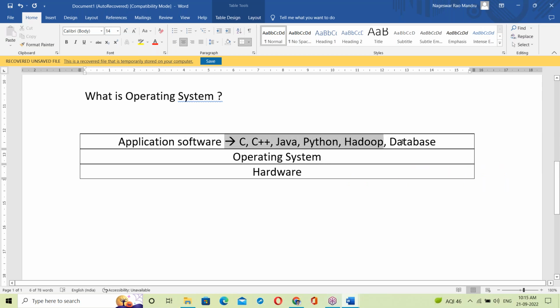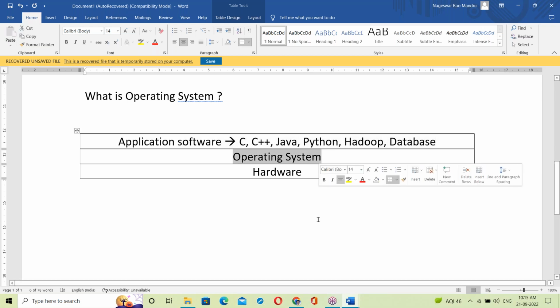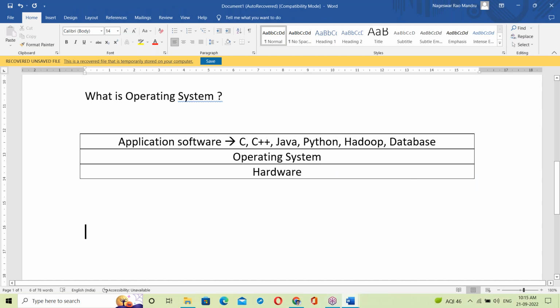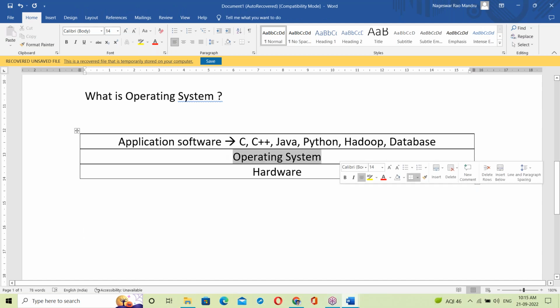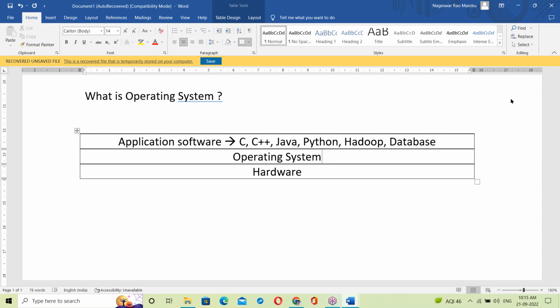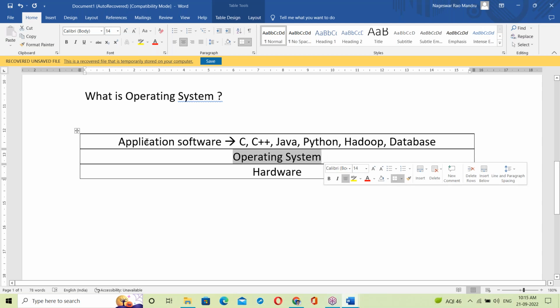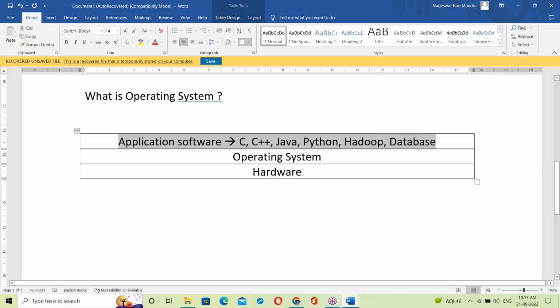So these application softwares run on top of OS, which means the OS is giving a platform. On top of OS, all the programs run.